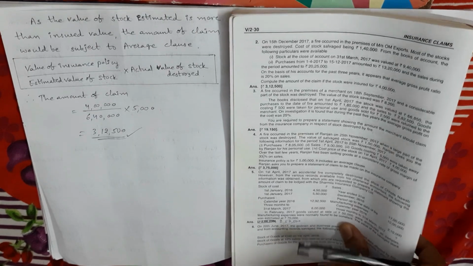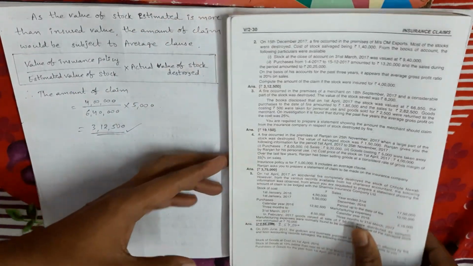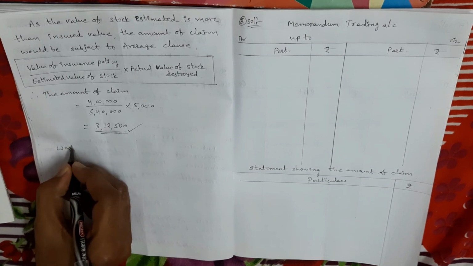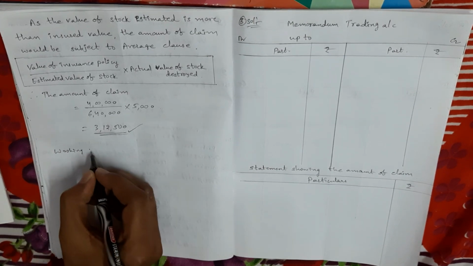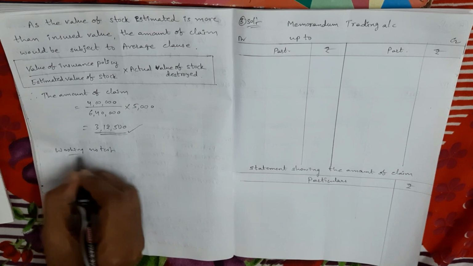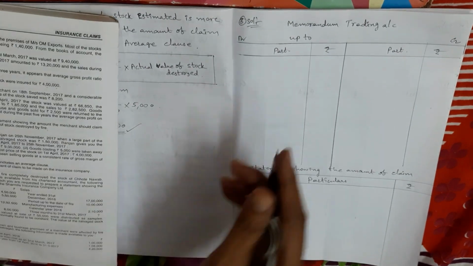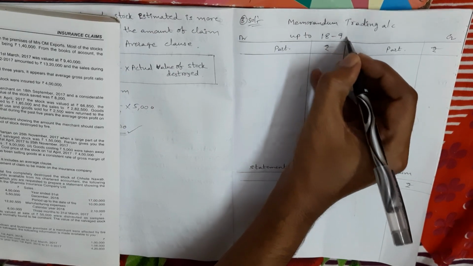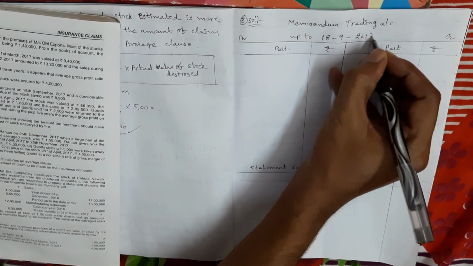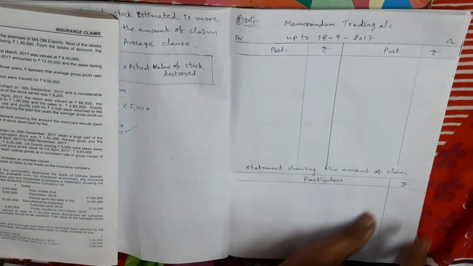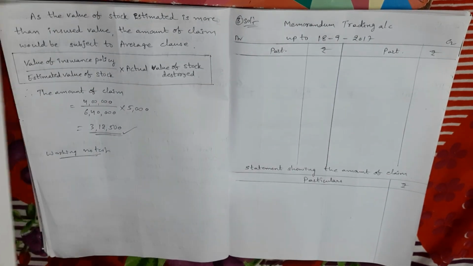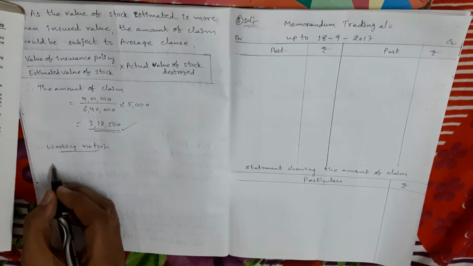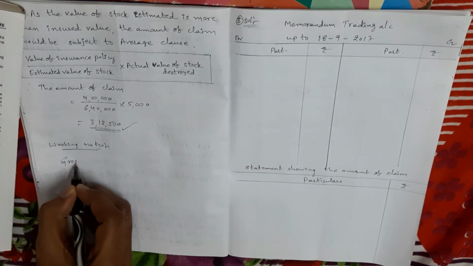So first step, we identify the date of fire accident. So what is the date of fire accident? Yes, 18th September 2017. Next, the second step is calculation of gross profit for the current year. So here I am calculating the gross profit amount.